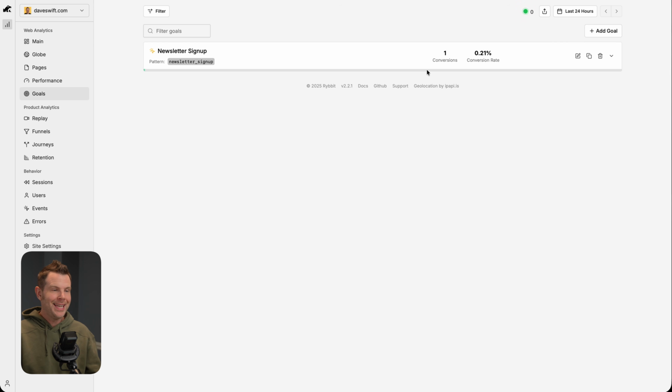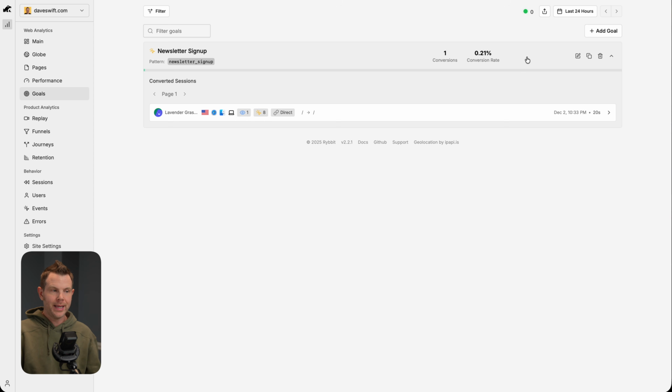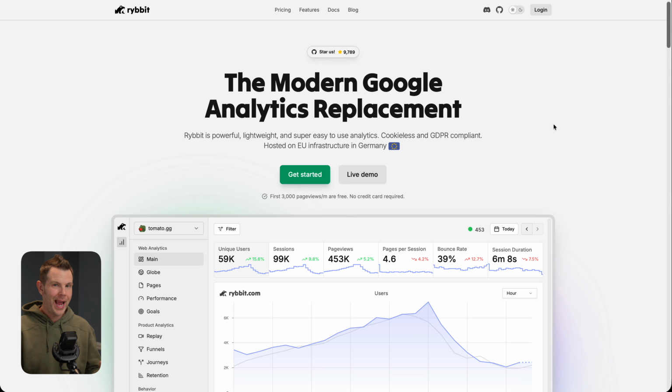Once you have your goal added, it will show you the number of conversions you have as well as the conversion rate. If you click on it, it will give you the specifics for the actual conversions, and we can even see the users. That's right, Rybbit can track your users.